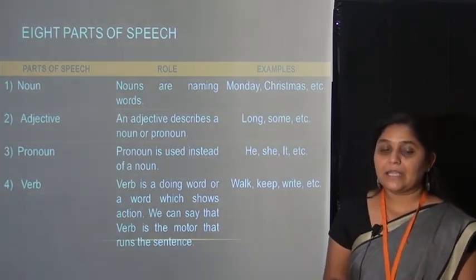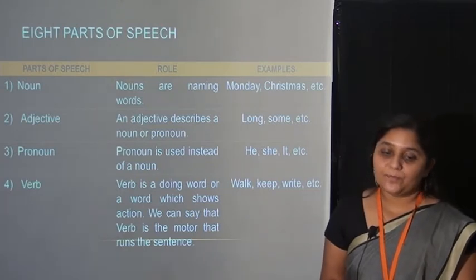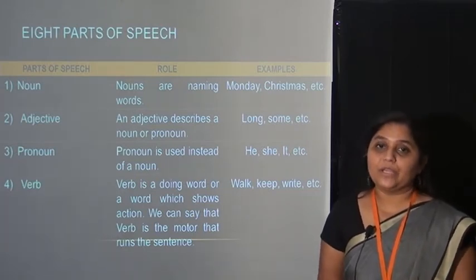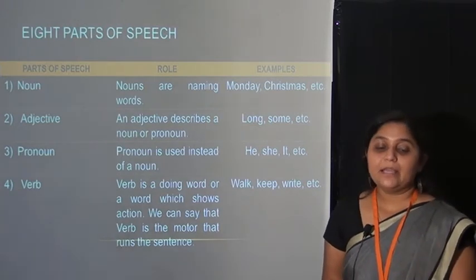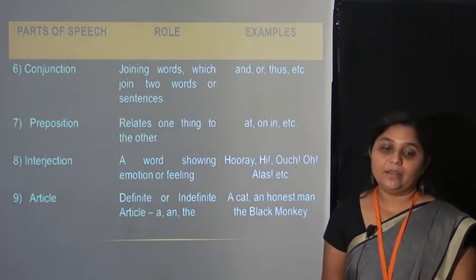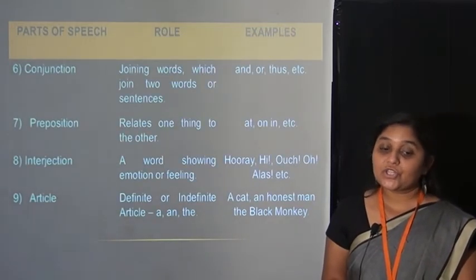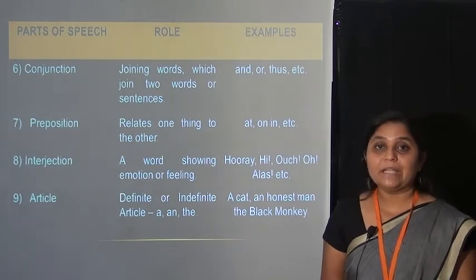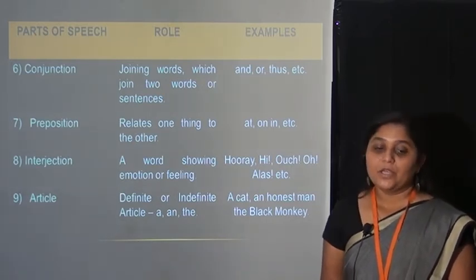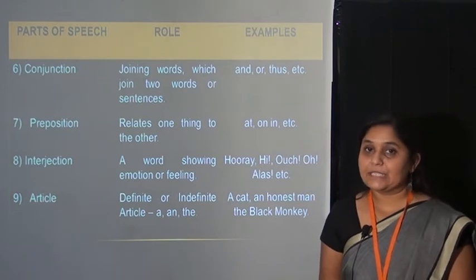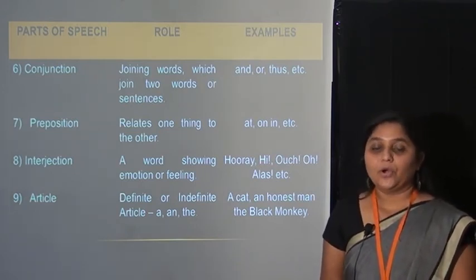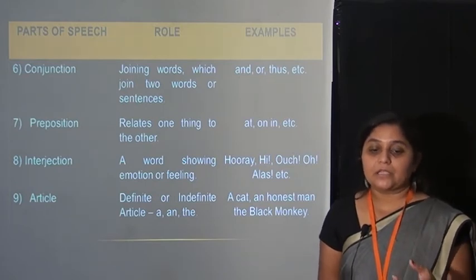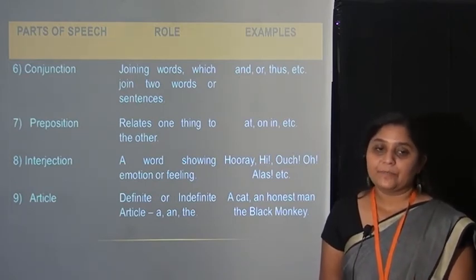That means we can say these are action verbs. We can say it is the action which we are doing when we do something. That action word we can say is a verb. Now let's see the sixth one, conjunctions. What is the meaning of conjunction? Joining words which join 2 words or sentences, that we can say are conjunctions. Examples we have are and, or, thus, etc.